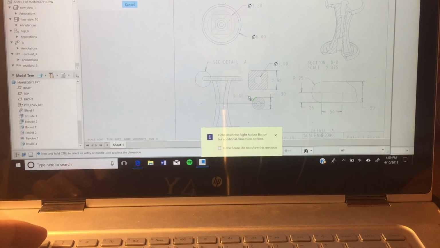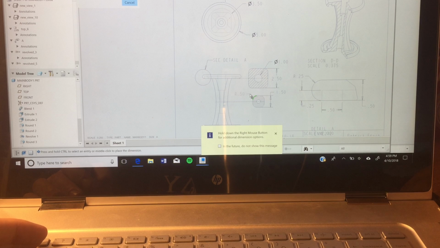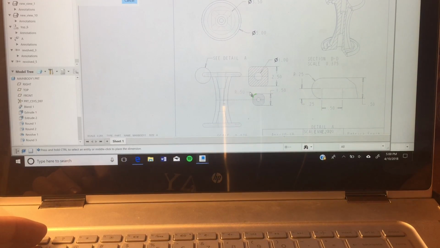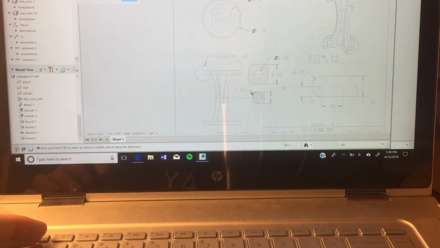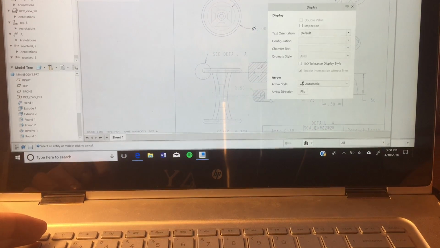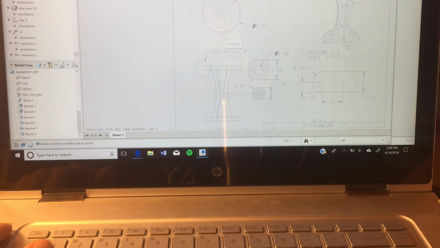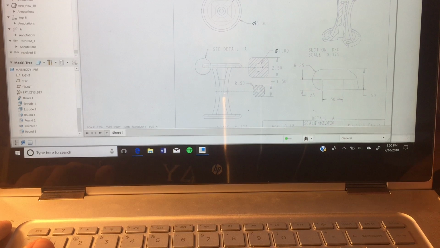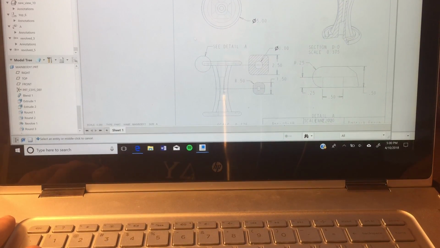And then we have a radius of 0.5. That was what we included of our blend when we did our round. So that's the radius of the round.